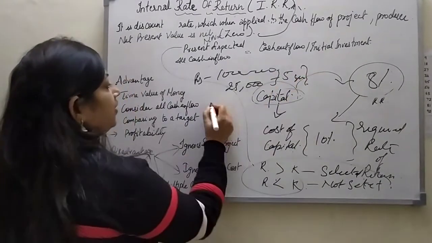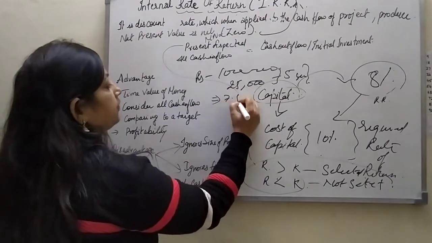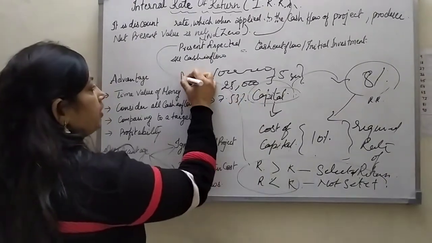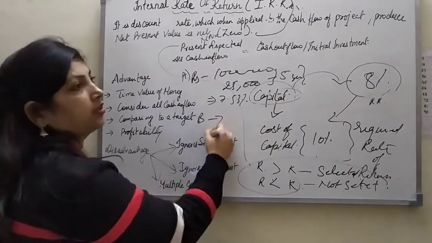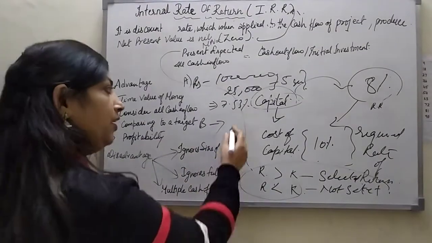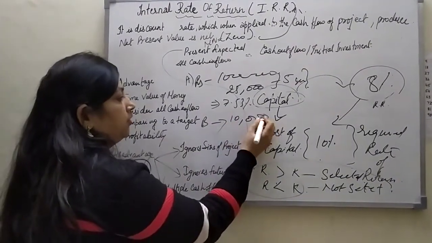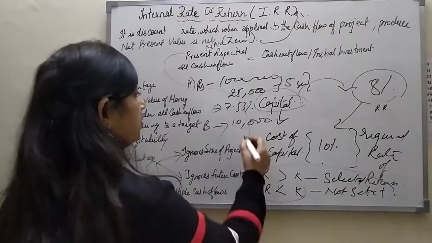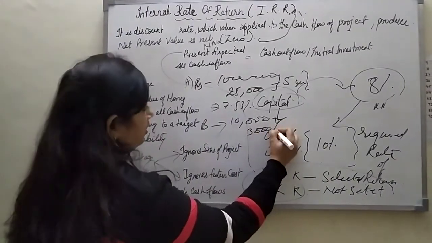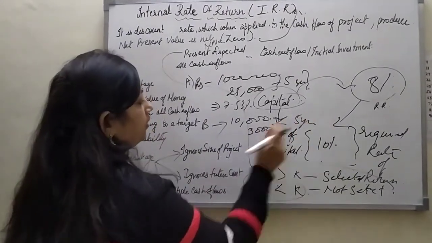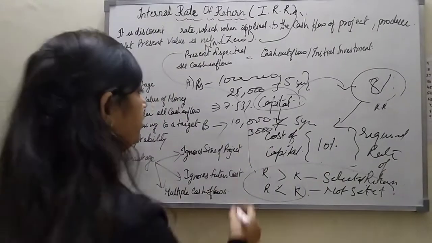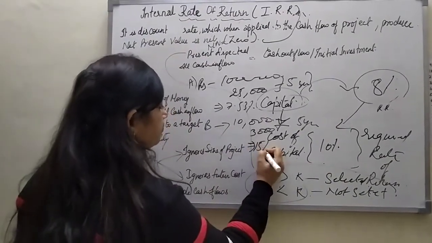If we apply the formula, suppose we are getting 7.53% from project A. For the second project, suppose we invest only 10,000 and the cash flow is 3,000, the same for 5 years, and if we apply the formula, we will get 15%.